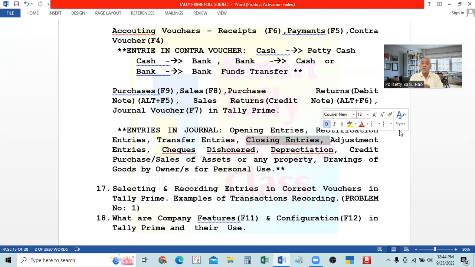So all the nominal accounts will be closed, because other accounts, meaning real and personal accounts, will be showing the balances. They will be taken to the next year. These nominal accounts will not be carried forward. The difference between the nominal accounts, that is expenses and incomes, that difference is called profit or loss.